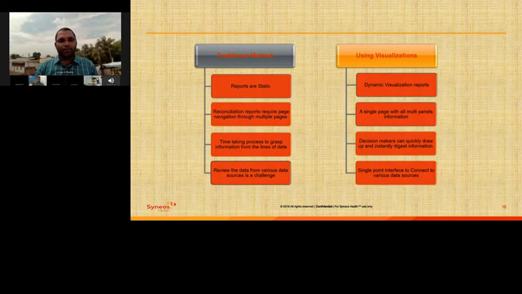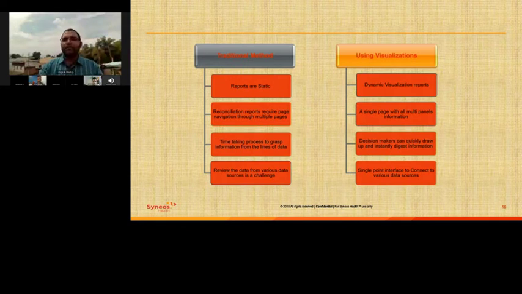Okay, so let's look at the difference between the traditional method versus using visualizations. In the traditional method, reports are static, and reconciliation reports require page navigation through multiple pages. It is a time-consuming process to grasp information from the lines of data. Reviewing the data from various data sources is a bit challenging.